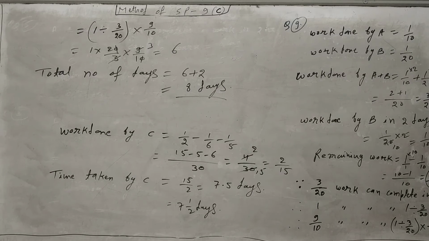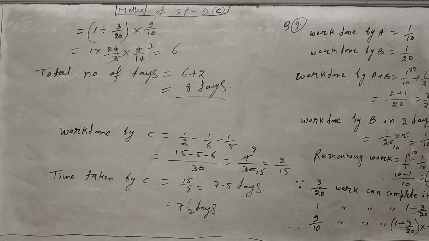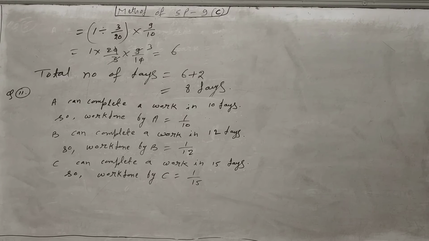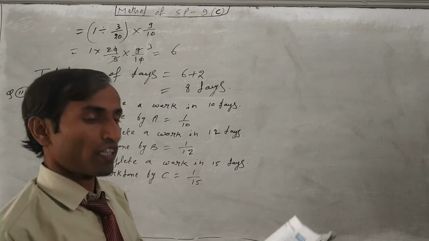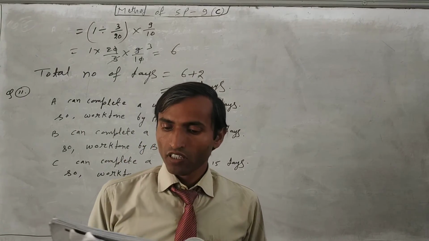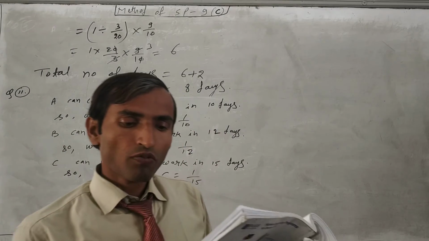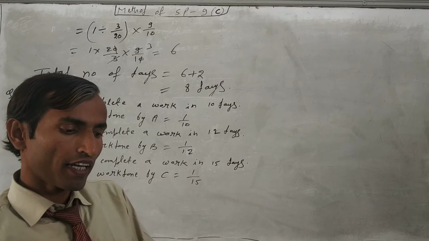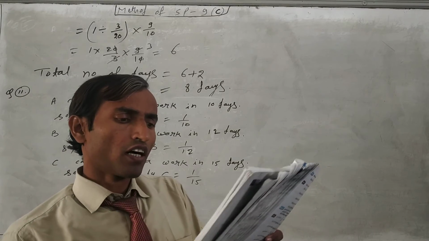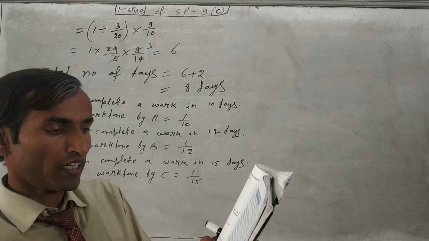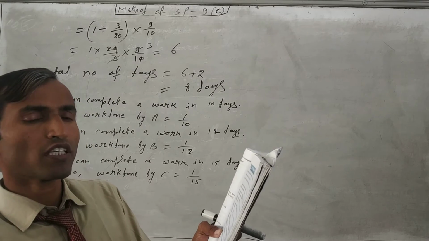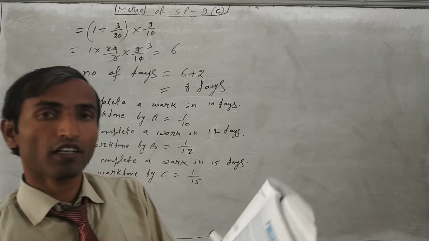Okay, this is the question number 9. We have to do now question number 11. So just read question number 11. Same that types of question is given here also. First of all, read the question number 11 carefully. A can complete work in 10 days, B in 12 days, C in 15 days. All of them began work together, but A had to leave the work after 2 days of the start and B 3 days before the completion of the work. How long did the work last?